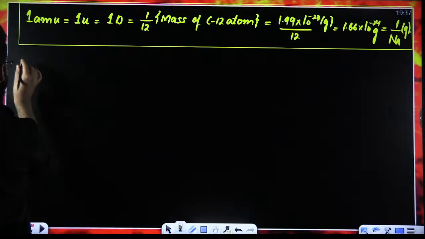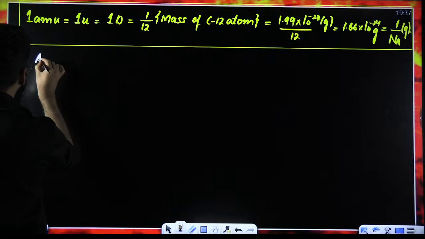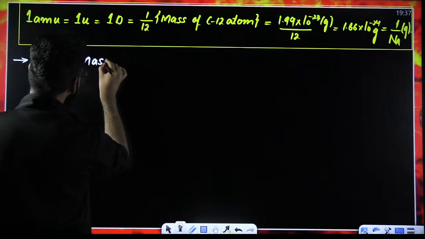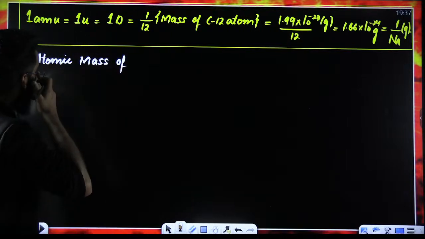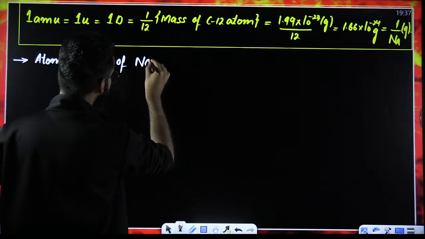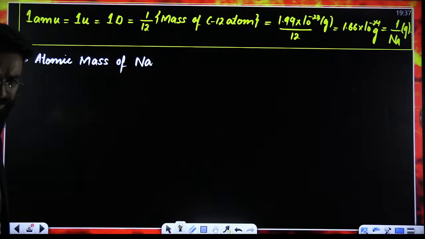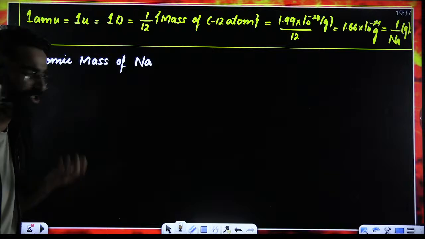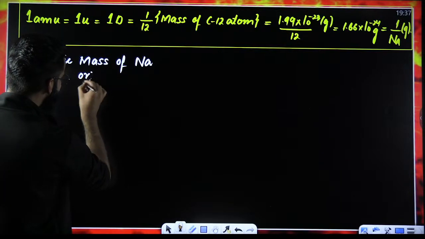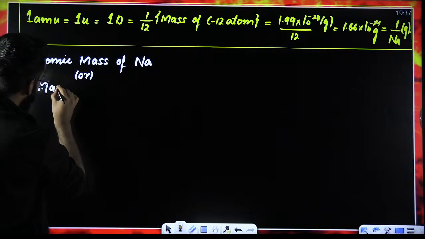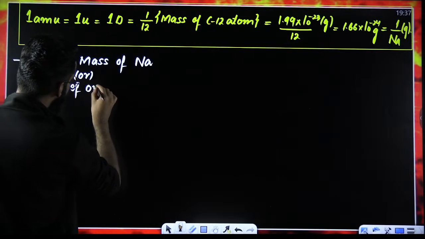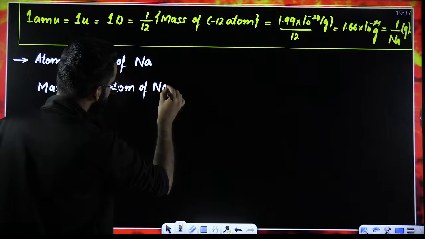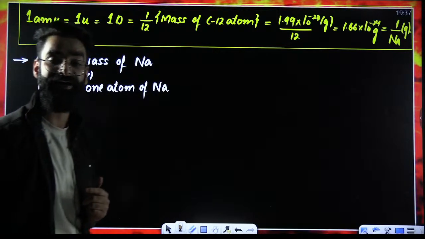For example, I'm writing a term over here. The term is simple: atomic mass. For example, atomic mass of sodium. Have you heard of the element sodium? Yes, you would have heard, right? Atomic mass of sodium, what does it mean? It means that we are talking about the mass of one atom of sodium.